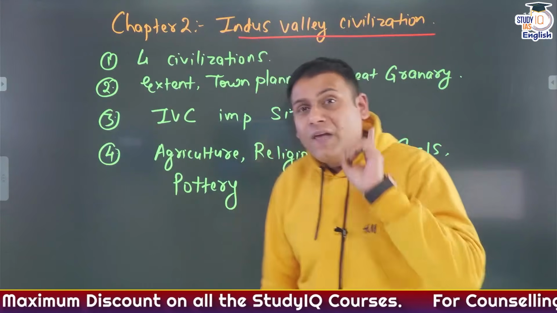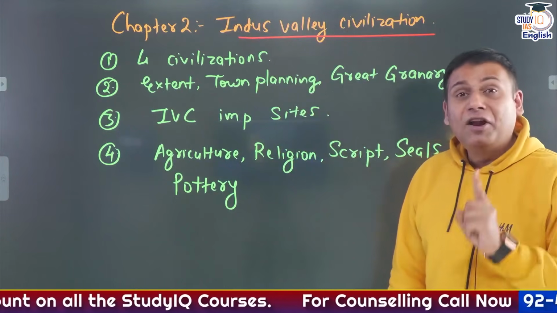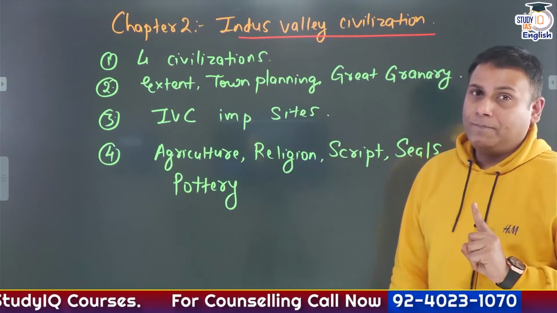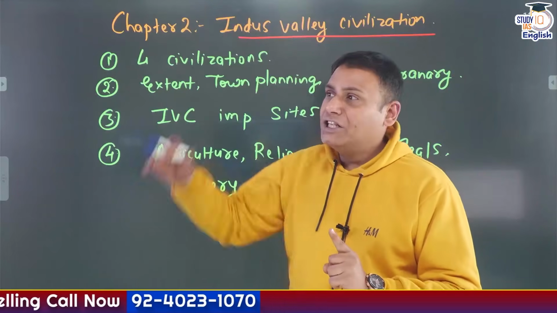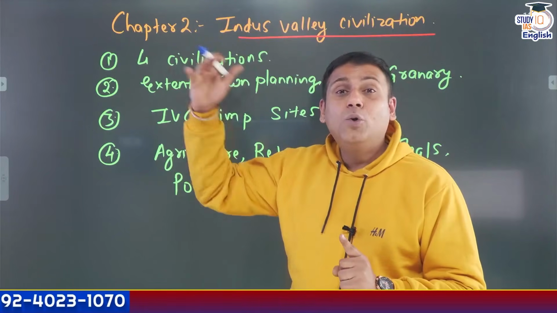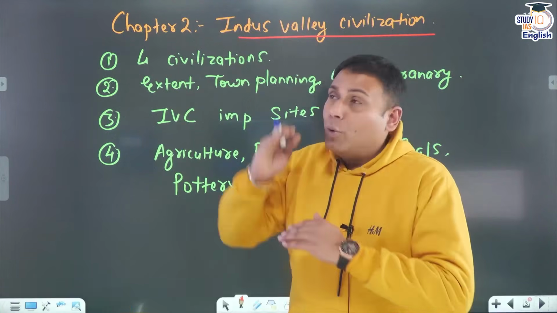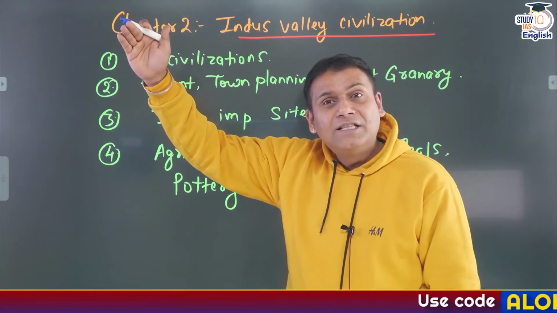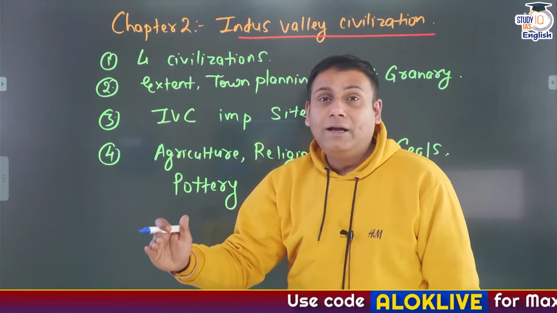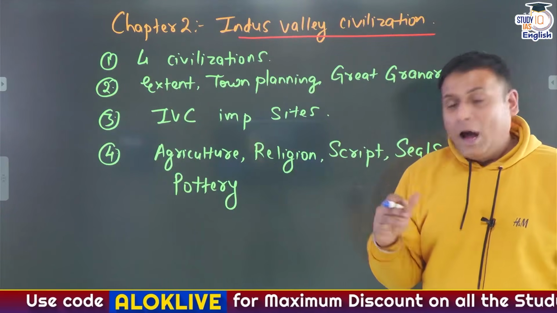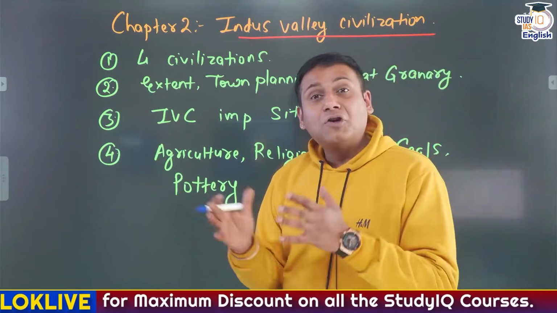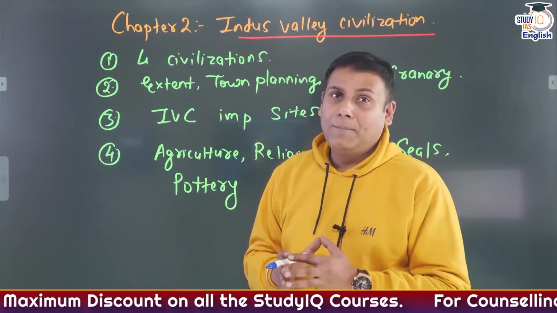Then there can be questions specifically on the town planning section. What is the concept of the Great Granary? The Indus Valley civilization sites were divided into how many parts? Which is the northernmost site of Indus Valley civilization? Southernmost site, easternmost site, and the westernmost site. Apart from this, what are the features of the roads of Indus Valley civilization?